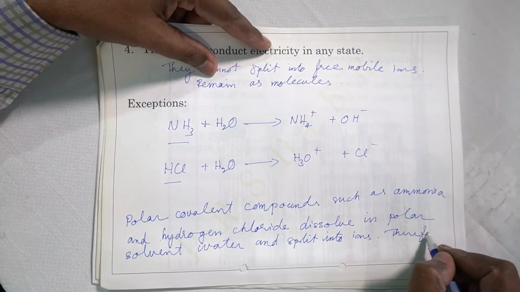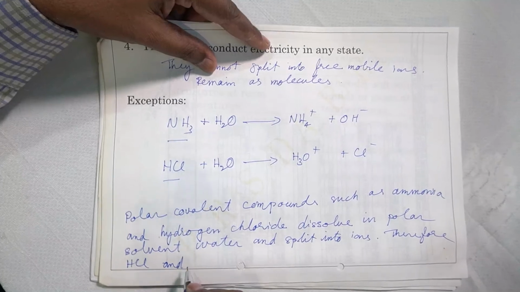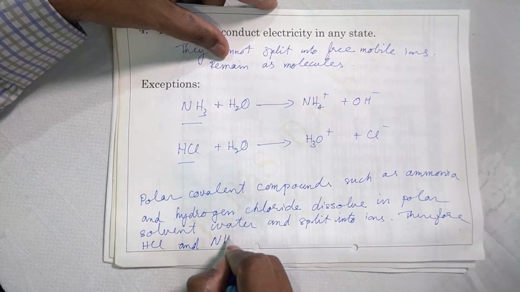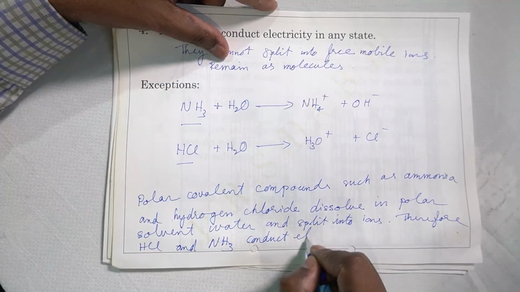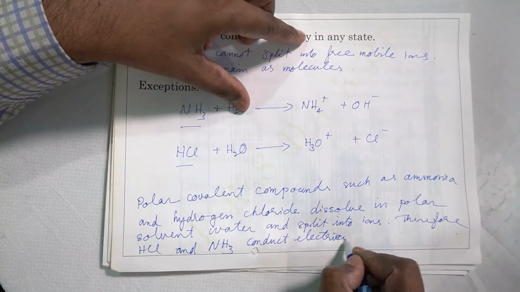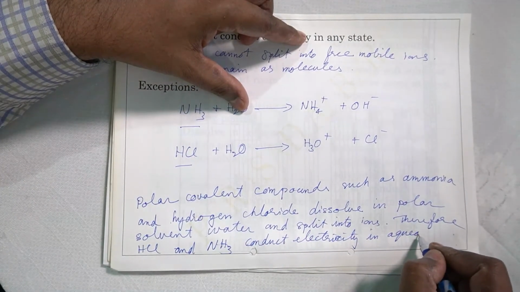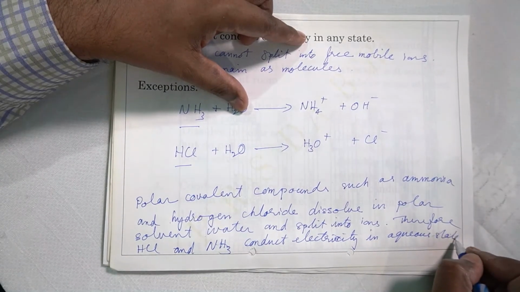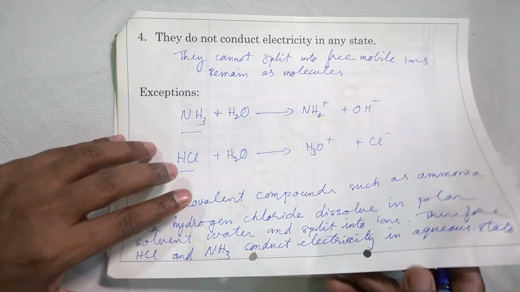Therefore, HCl and NH3 conduct electricity in aqueous state. Aqueous state means dissolved in water. So these are the properties of covalent compounds.